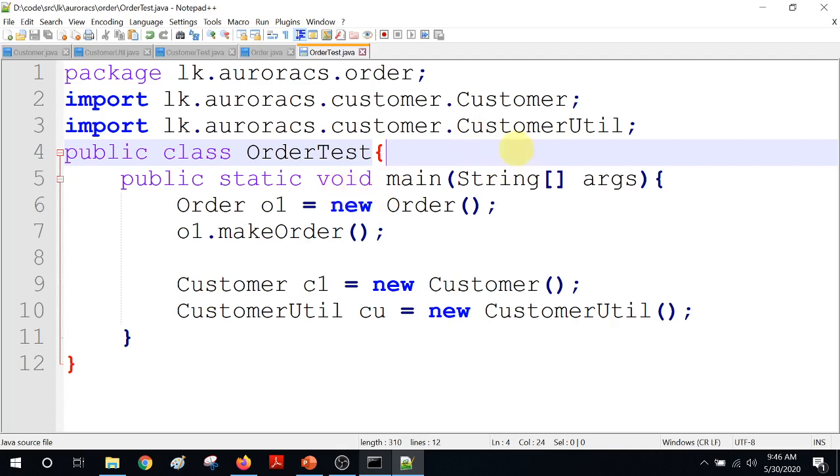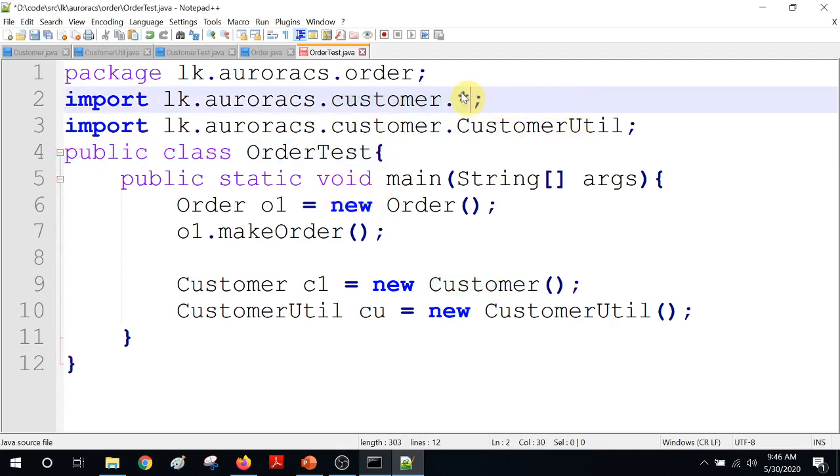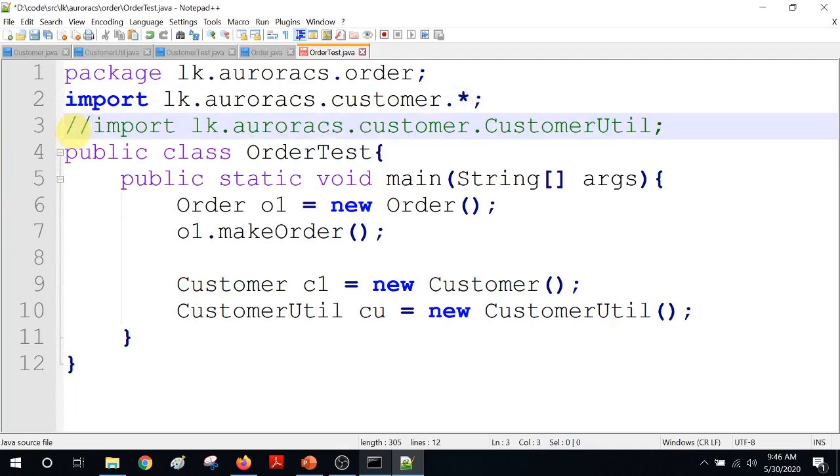So rather than doing that, there's another option: you can just import the entire package. Star means import everything in that package. Then you don't have to import the customer util separately, because when we say customer.star, the customer.util, and all the classes, all the types in that package are going to be available to you. So that is another way. Rather than importing one by one, you can import the entire package.